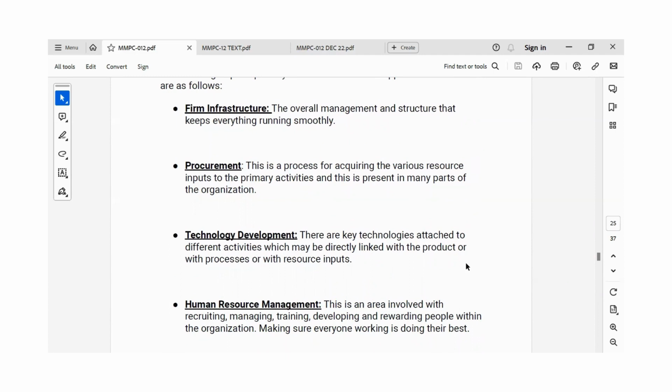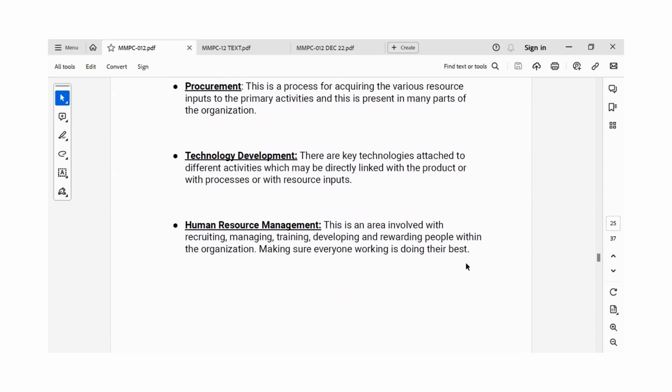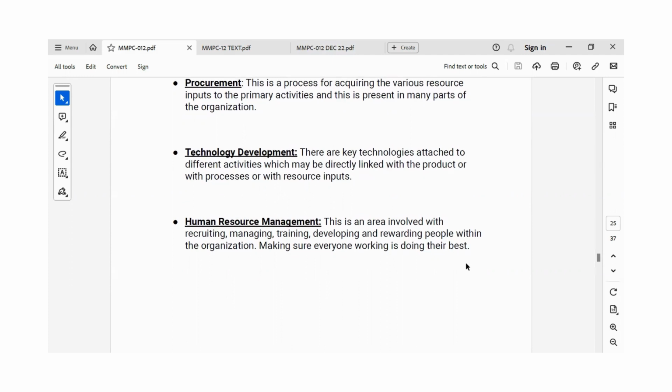Technology development covers key technologies that are attached to the different activities and may be directly linked with the product or with resource inputs. Human resource management is an area that is involved with recruiting, managing, training, developing, and rewarding people within the organization. So this management makes sure that everyone is working and doing their best.